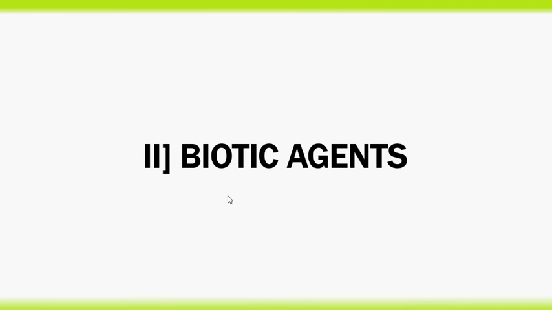Biotic agents. So the agents are living organisms, whereas previously abiotic agents, water and wind, are non-living. Biotic agents mean agents are living organisms. First one, entomophily.